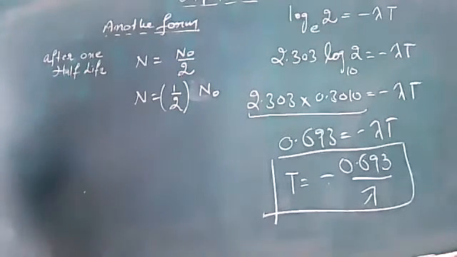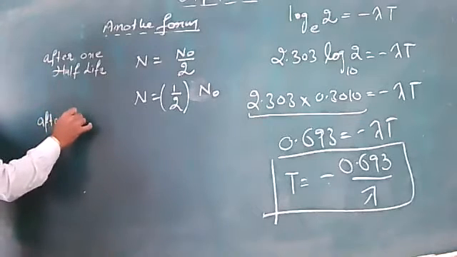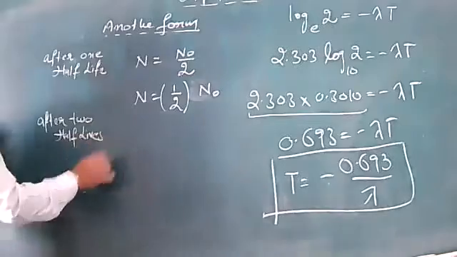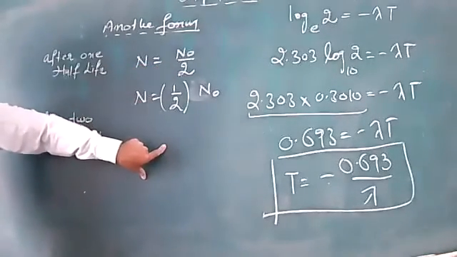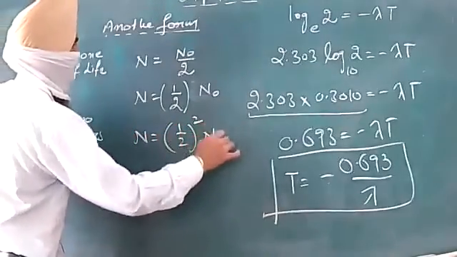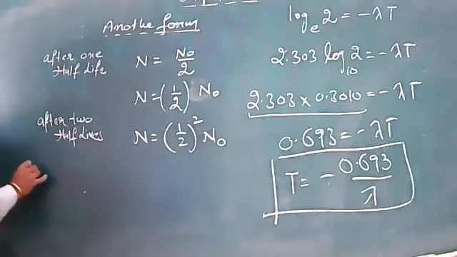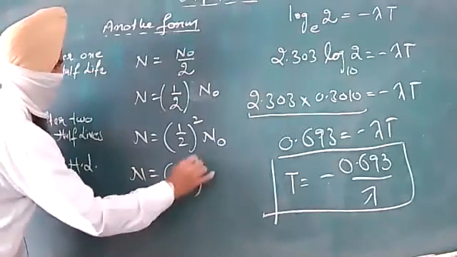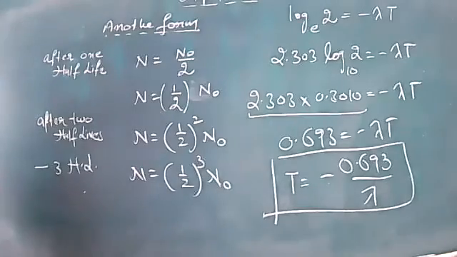Is it not, beta? After 2 half lives, this sample will have 1/4 left. I can write that N is equal to (1/2) squared N naught in this manner. Are we justified in this way, beta? And after 3 half lives, N will be equal to (1/2) power 3 N naught. It will go like this. 1/8 will be left, simple.